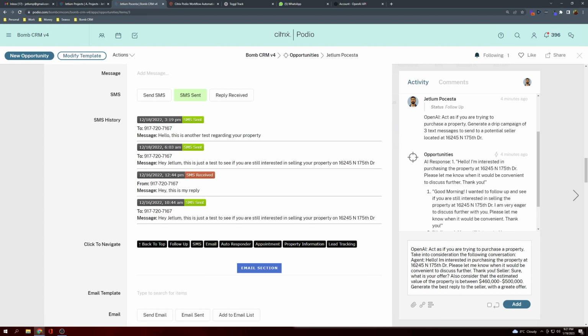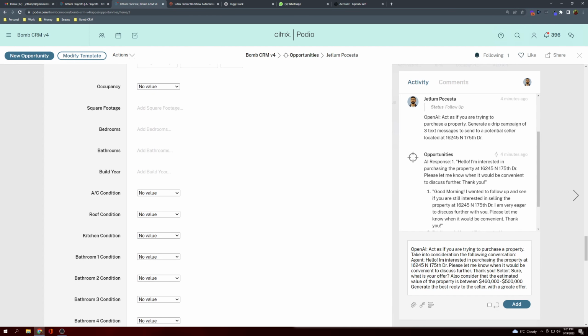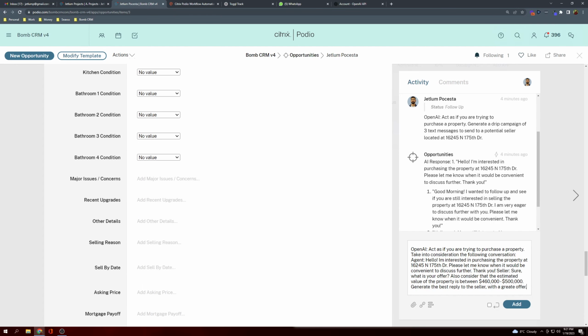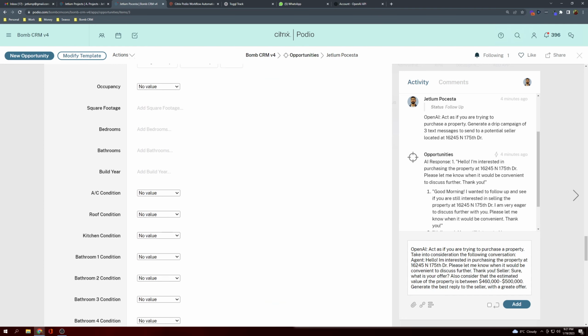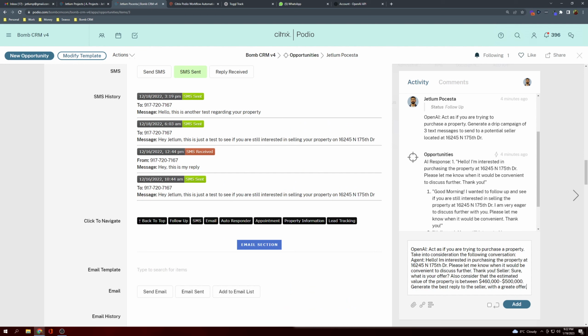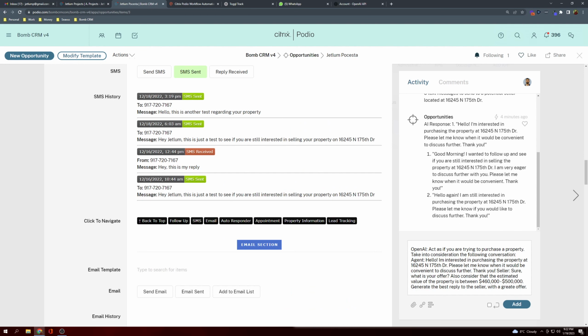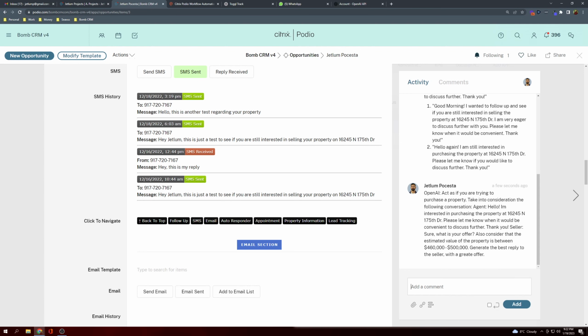So let's say act as if you're purchasing a property. Take into consideration the following conversation. It'll read the conversation, and it's also being told to consider the estimated property value. Again, this information is all in your app. In the future, the system will read the app for you and generate the prompt automatically. This is just me testing the initial integration here, but I still think it's really cool. Let's go ahead and add this and see what kind of reply the AI comes up with. It does take a little bit to think.